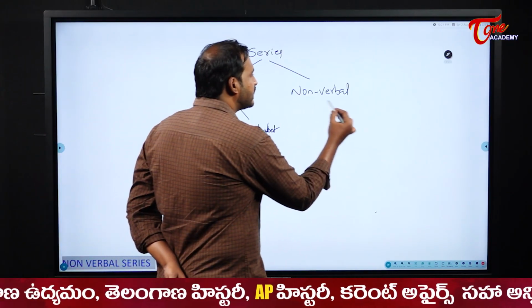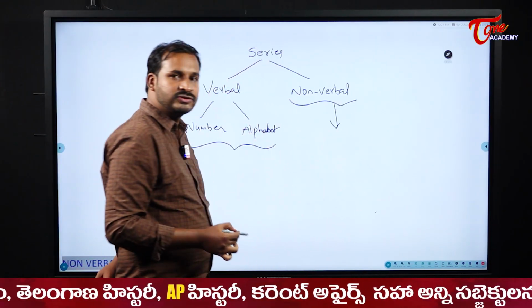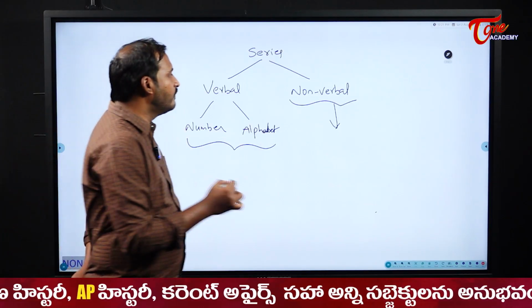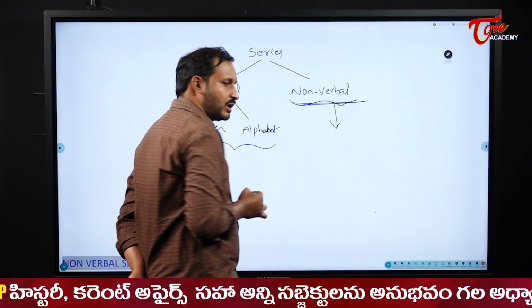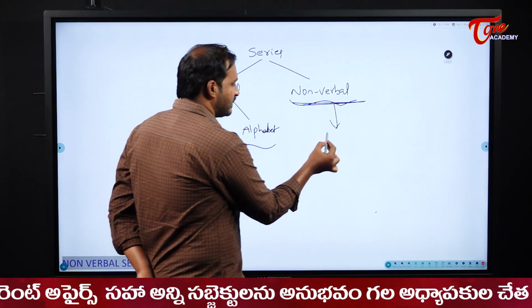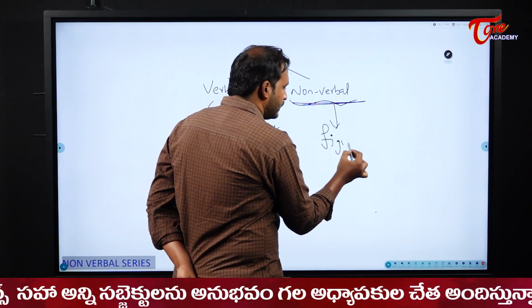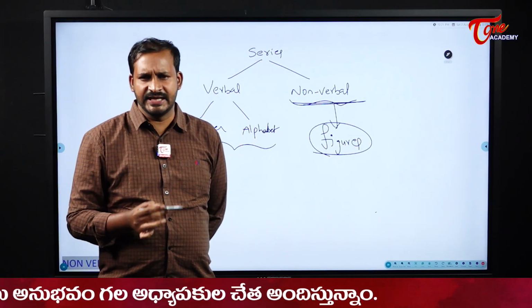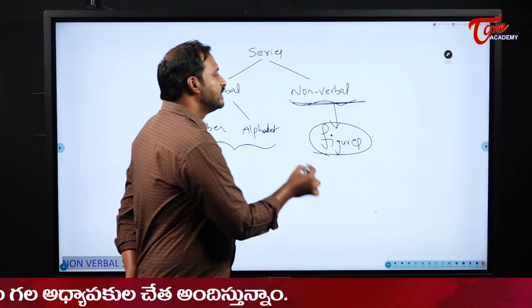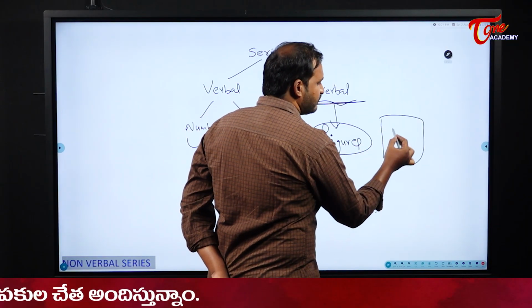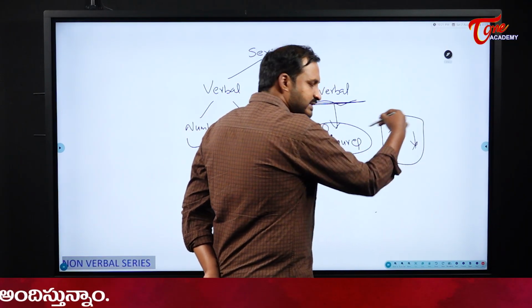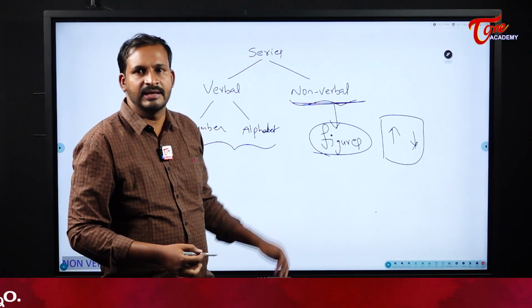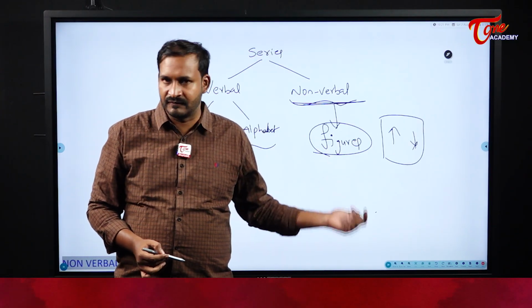Next, similarly, when it comes to non-verbal series, how will we have the questions or the concepts? We will usually have figures, which have different shapes or anything like that. Based on that, they will give us 3 figures or 4 figures, and they may ask us the 4th figure or the 5th figure.